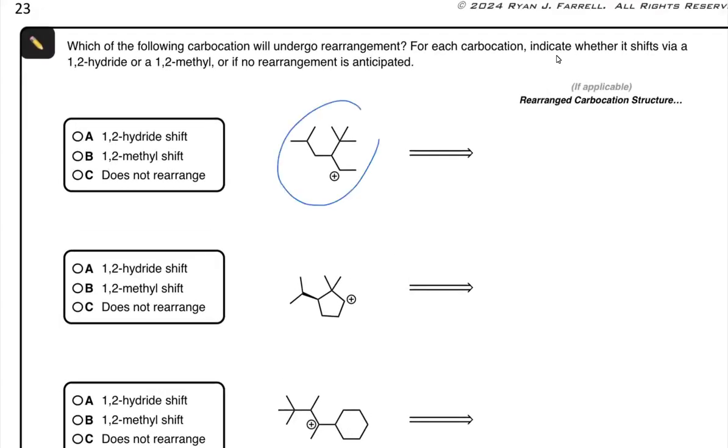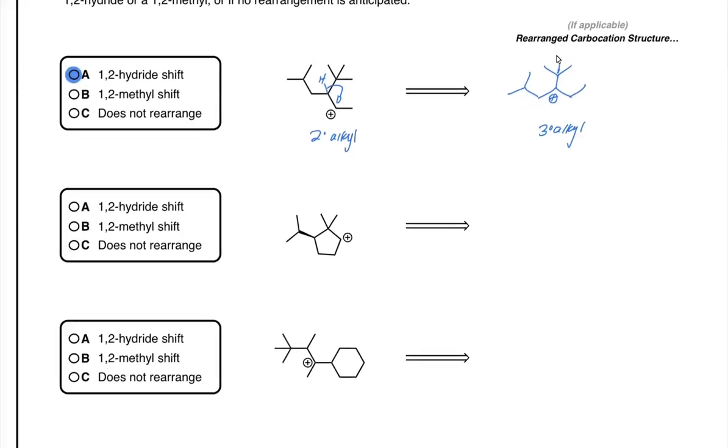Looking at the first example here, the carbocation is initially secondary alkyl. I see this adjacent position happens to be more substituted. And in this case, we could have a 1,2-hydride shift and relocate the positive charge to the tertiary alkyl position, because that's more stable than the original secondary alkyl. Rearrangement would be spontaneous and would happen favorably. This will be a 1,2-hydride shift. Rearrangement led to added stability.